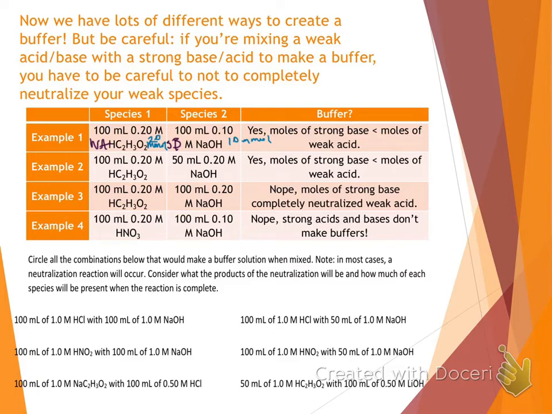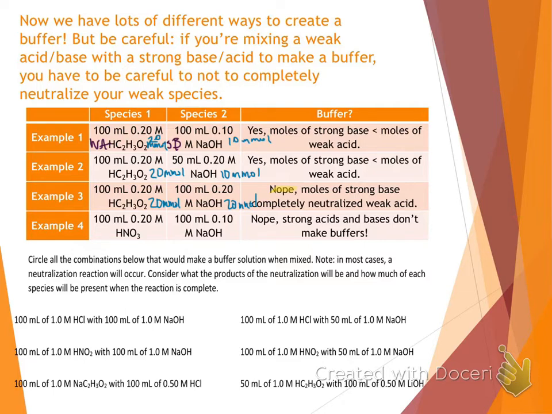If we look at example number 2, we have 20 millimoles, 100 times 0.2, and 10 millimoles, 50 times 0.2 again. So we're only adding half as much strong base compared to weak acid. Again, that's a buffer. In the third example, we have 20 millimoles of each. That's not going to be a buffer. Our strong base completely neutralized our weak acid. The only thing that's going to remain is a salt and water. No weak acid. A buffer has to be weak acid plus the salt. All our weak acid's gone. The NaOH neutralized it all.